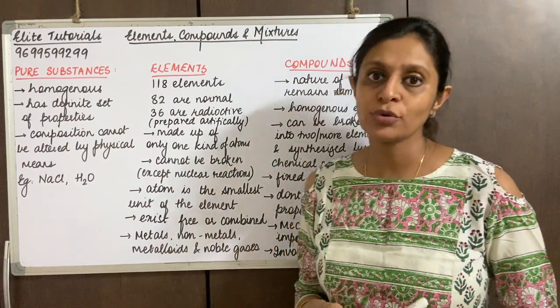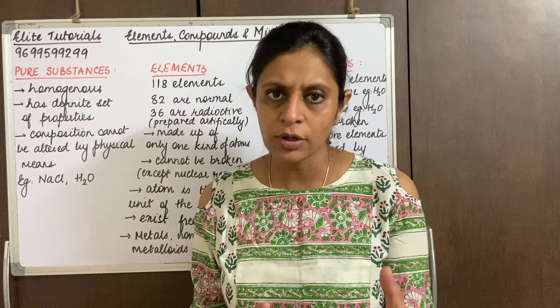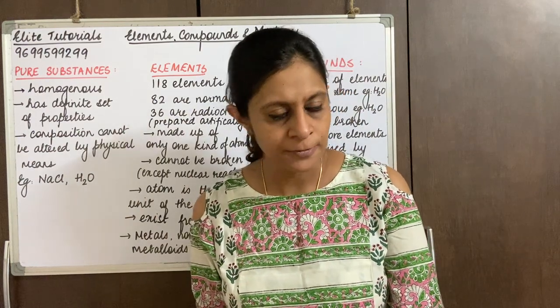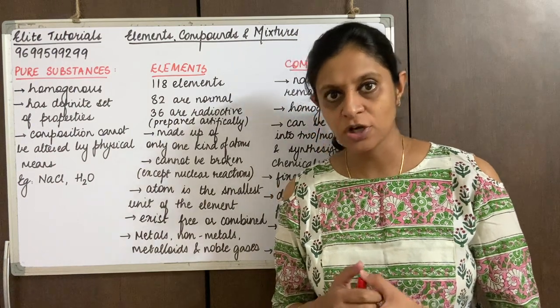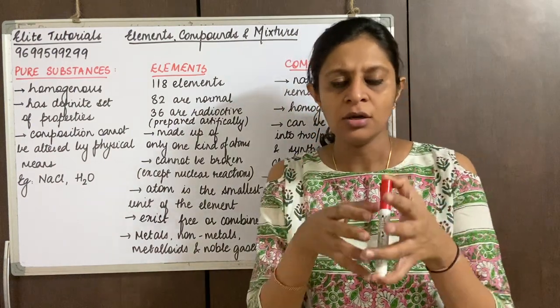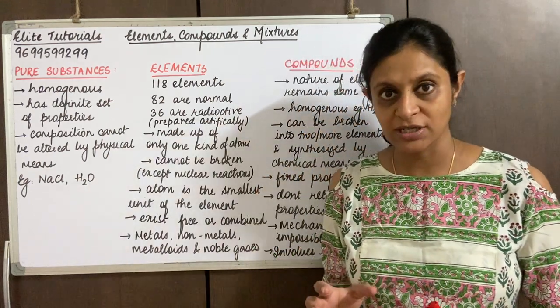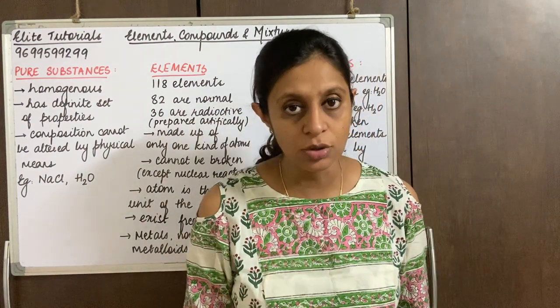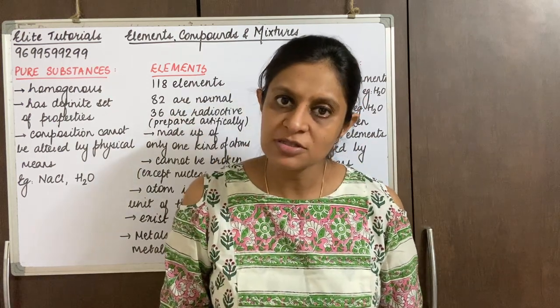Before we move to elements, as I said, sodium chloride is a pure substance, right? Water is also a pure substance because hydrogen and oxygen are combined together in a fixed proportion and it's homogeneous. But my question to you is, is salt in water a pure substance?